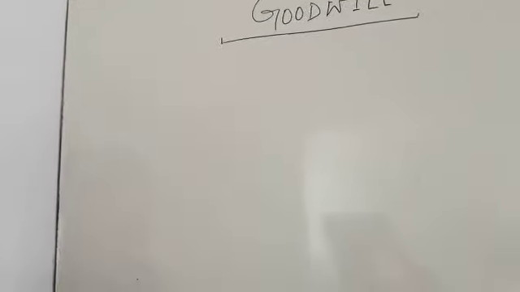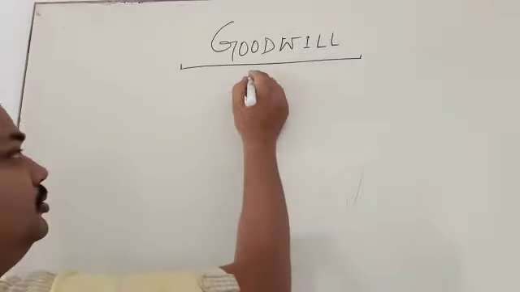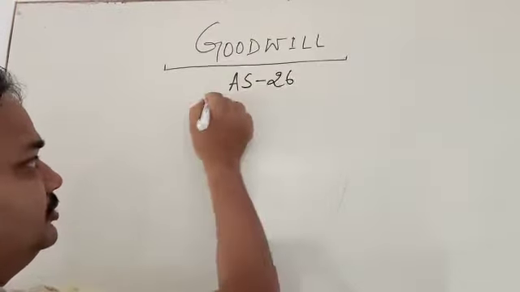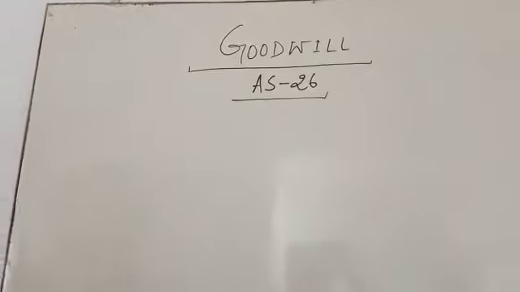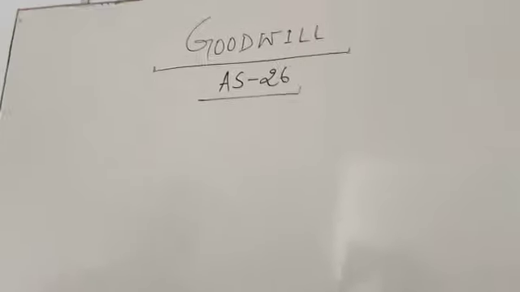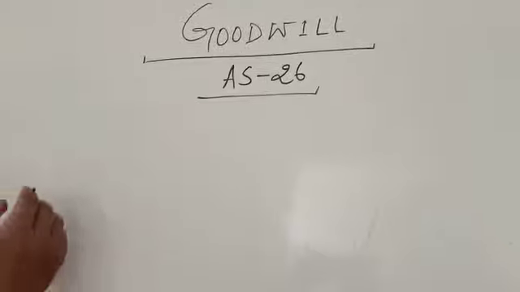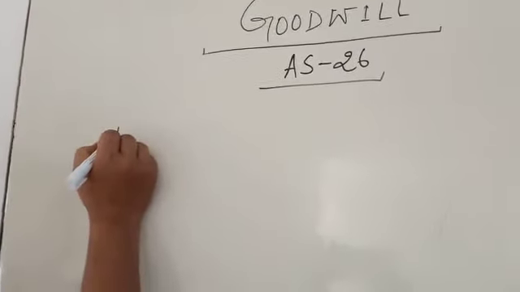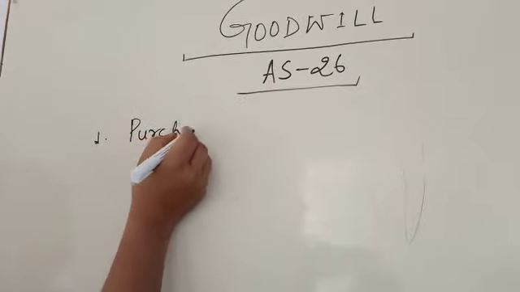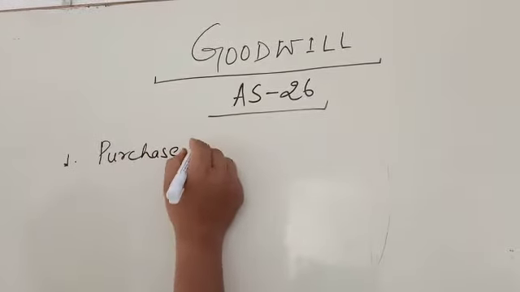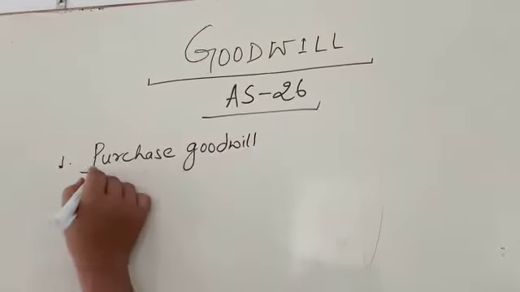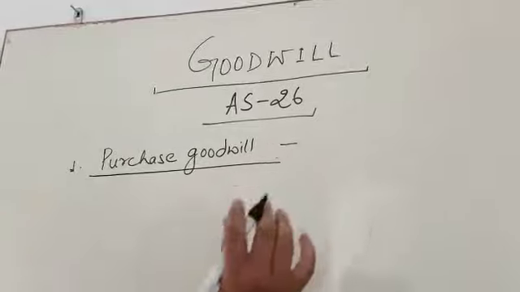But before knowing this goodwill, I am going to tell you about accounting standard 26. What is this accounting standard, my dear student? In accounting standard 26, it is clearly mentioned that we will record only purchase goodwill. We will record purchase goodwill in the books of account.